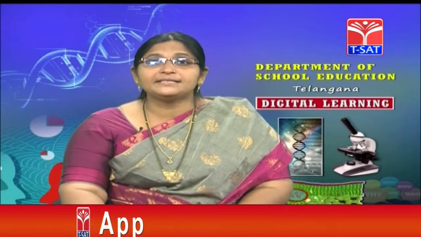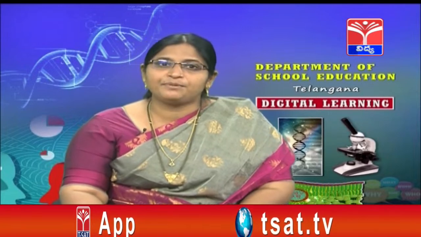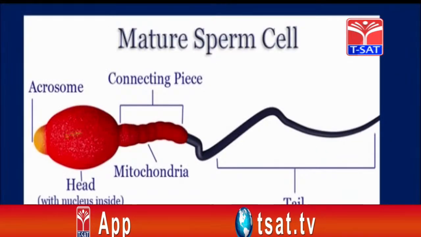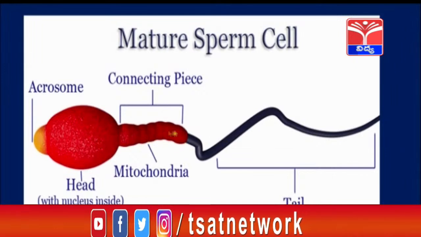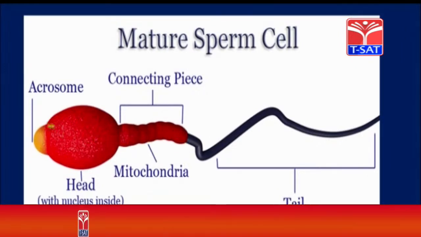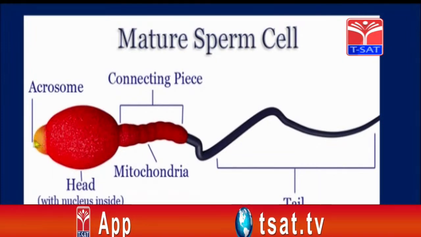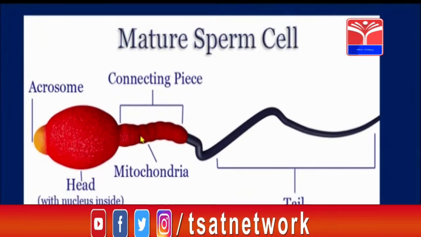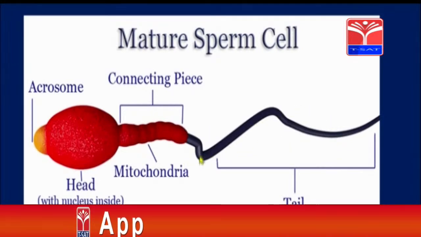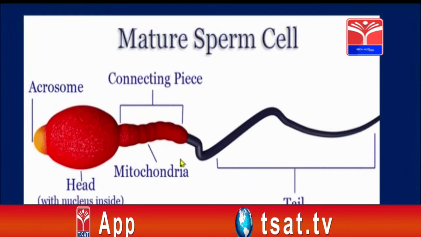Now let us see the structure of the sperm. So this is the sperm. It has different parts. It has a head and a tail, which are connected by a neck. This is the head, this is the tail, and this is connected by the neck. The head has a pointed structure called the acrosome. This acrosome helps in penetration into the ovum, and the head has the nucleus inside it. The neck has mitochondria, which give energy to the sperm, and the tail helps in swimming. It helps in moving from one place to another.